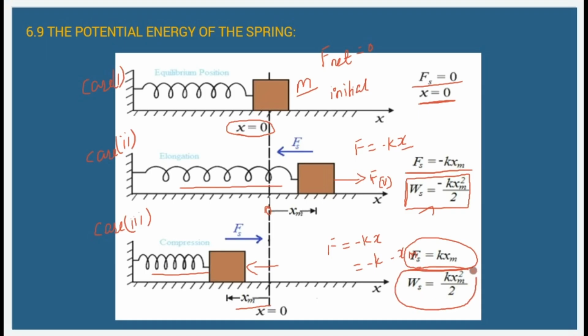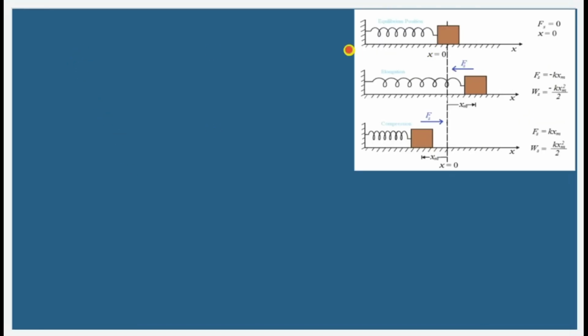Once again for that only we have got this displacement by using the formula work done is equal to force into displacement. So let us discuss how we got the work done for each case. When I'm going to take the case 1, what is the force I'm going to have? Restoring force I'm going to have is 0.